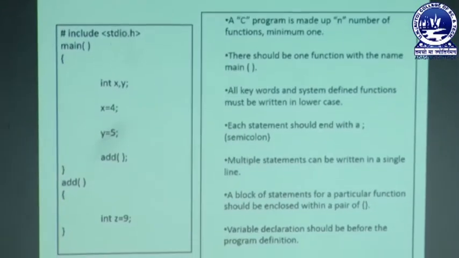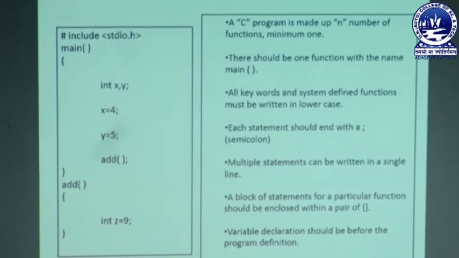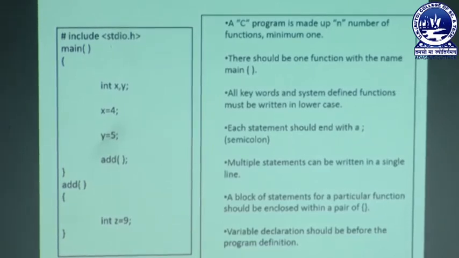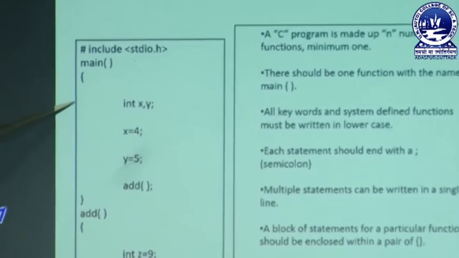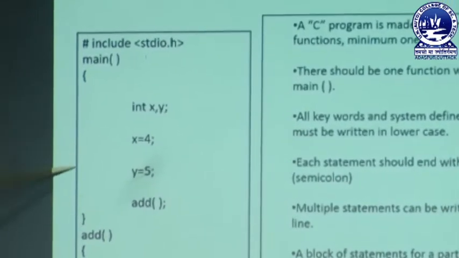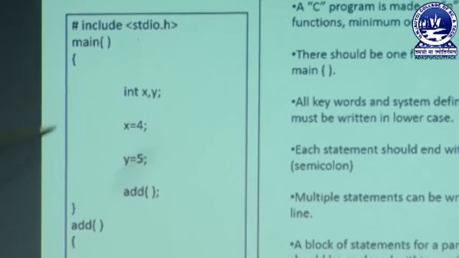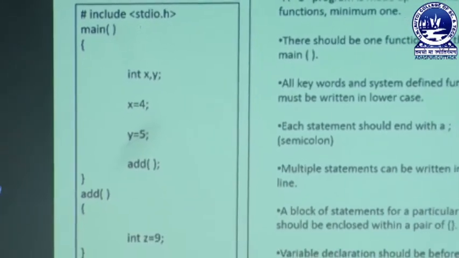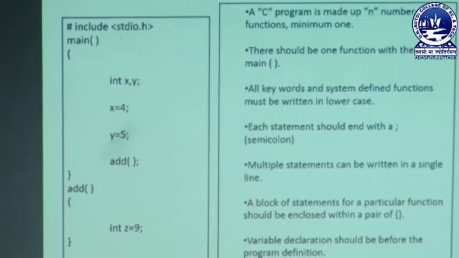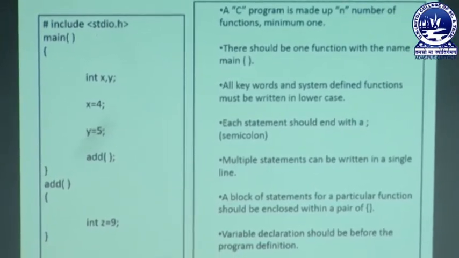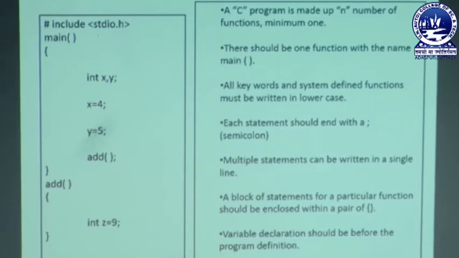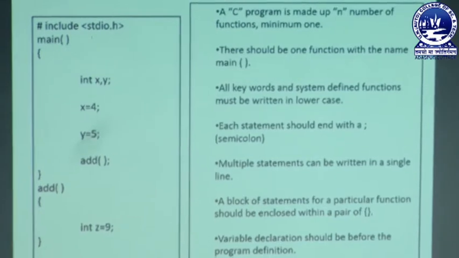Next we will be discussing how the C program has a programming structure. You can clearly see a C program is being written over here, but now we will coincide the program with the rules which are written to define the structure of a C programming language. So the first point is a C program is made up of n number of functions, minimum 1.